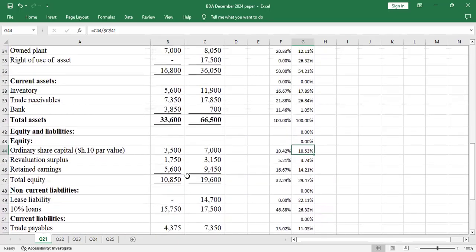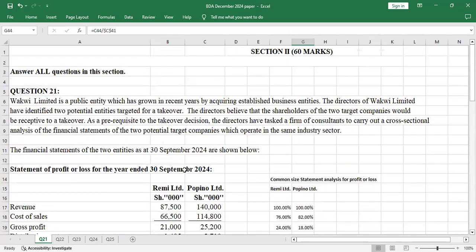And you get yourself 20 marks. This was a good question for you students. So with that, you get your question.